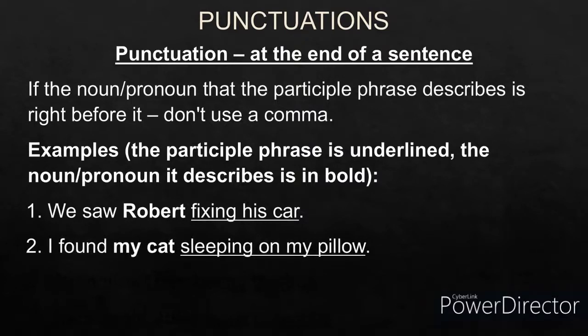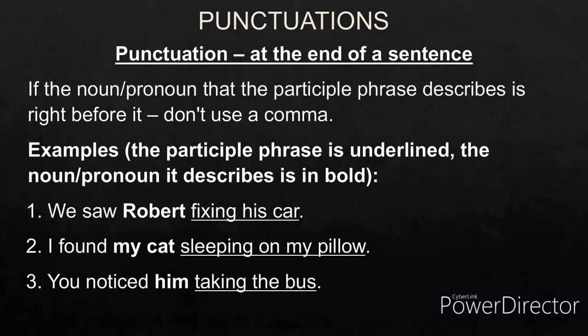I found my cat sleeping on my pillow. So sleeping on my pillow. Sleeping is the present participle. My is the pronoun. Pillow is the noun. So sleeping on my pillow is a participle phrase modifying the noun cat, my cat, and it's coming at the end. So there won't be any comma here.